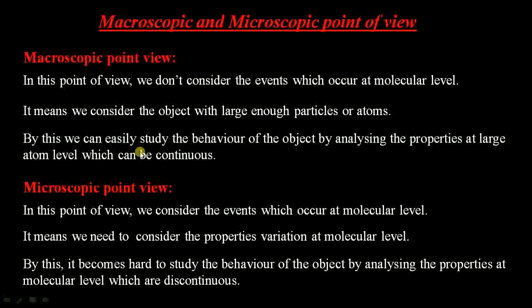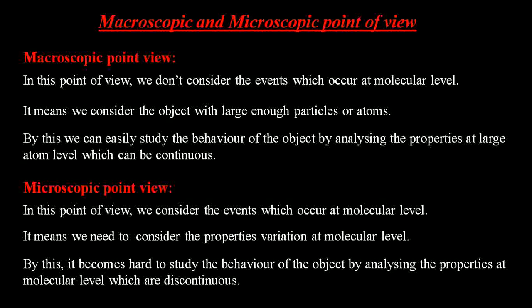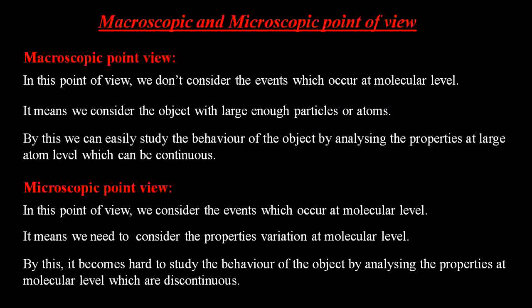Because of the continuity and homogeneity of the object, we can easily analyze its behavior by finding the various properties from the macroscopic point of view. That means in the macroscopic point of view we can easily find the properties of the object when it undergoes a particular thermodynamic process.